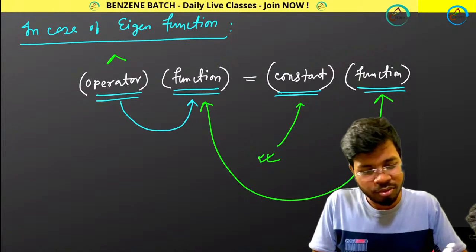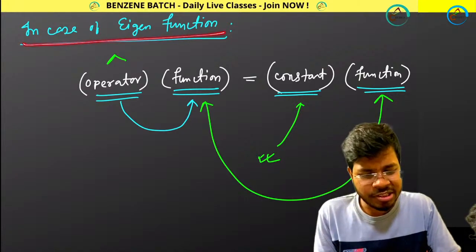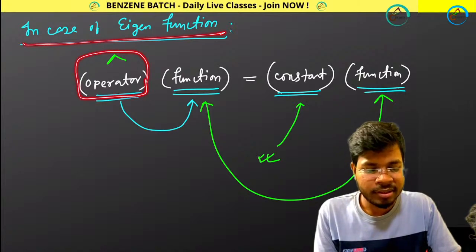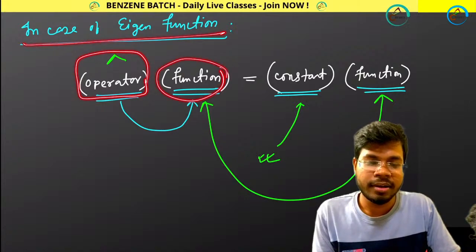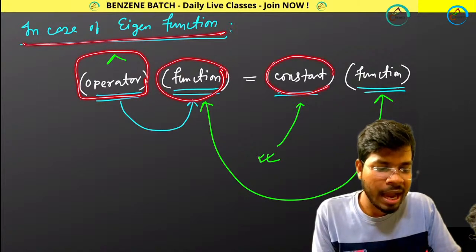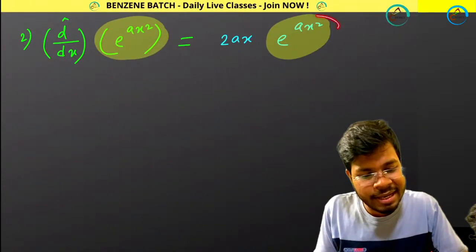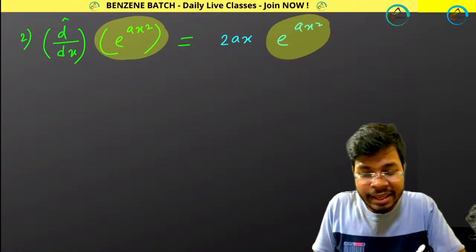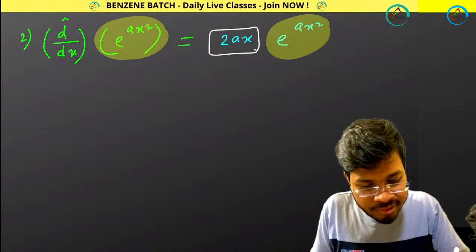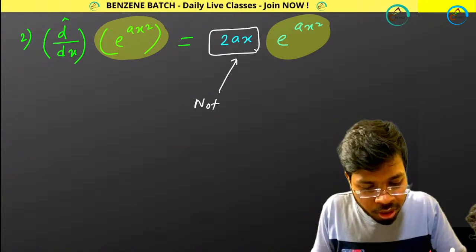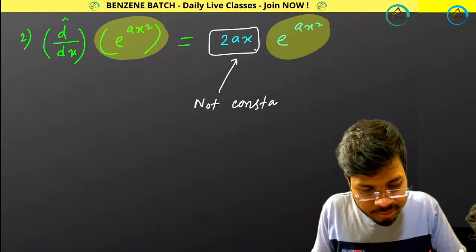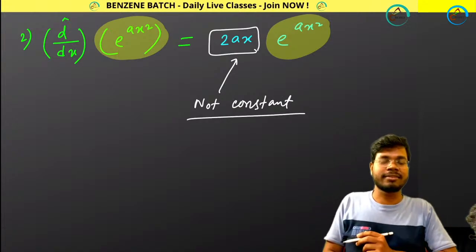I told you already that in the case of an eigenfunction, you operate on your function and you get a constant and the same function. So in this case, you are getting the same function. That's fine. But is this a constant? No, it's not a constant. Why?